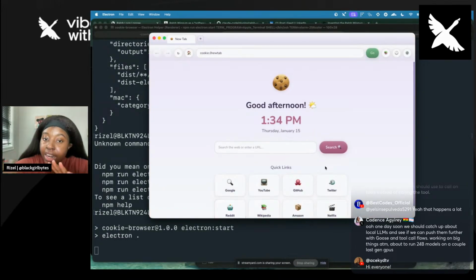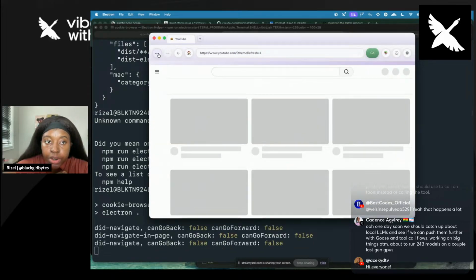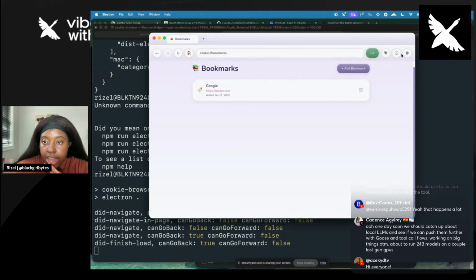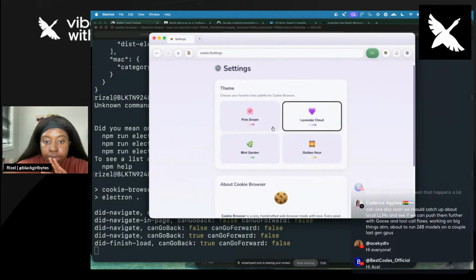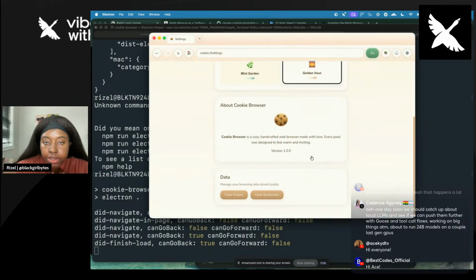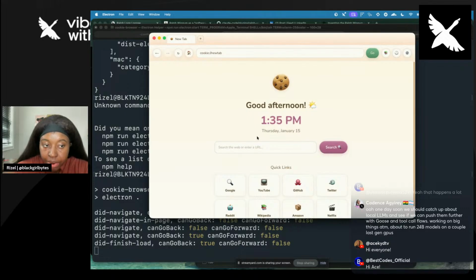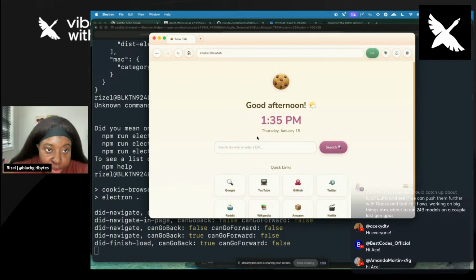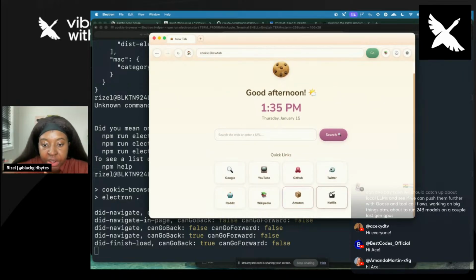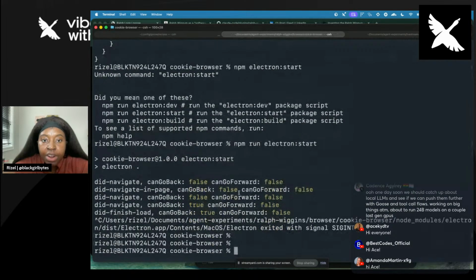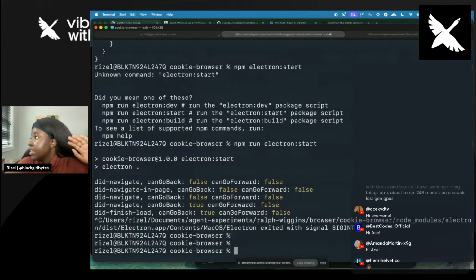Okay, this is the one that I made before. The links actually worked, and it had a little bookmarks tab and history and stuff like that. That's what I wanted. And it would have a little settings. This is not very advanced. I saw Cursor did this yesterday, and I'm like, damn it! I already wanted to do this. I want to build my own browser with an agent, but have its own rendering engine and stuff like that. I don't necessarily want to use Chromium. I still haven't gotten there yet, but we're getting close. So this is the first version, when I made the Ralph Loop and was like, oh my God, it worked. Okay, now I'm going to look at the chat, and then I think we can wrap from there.